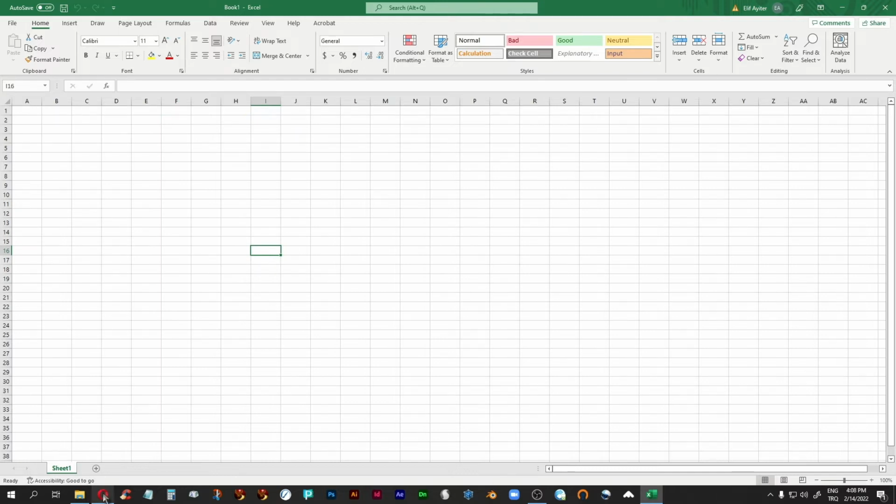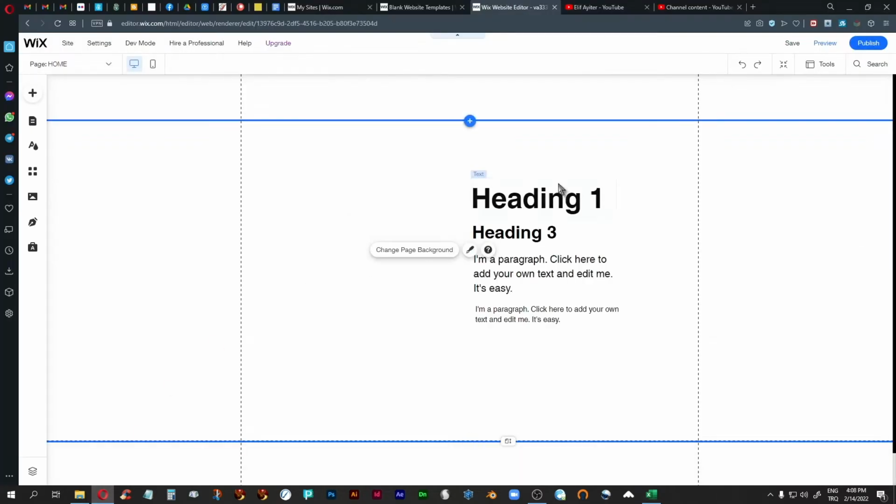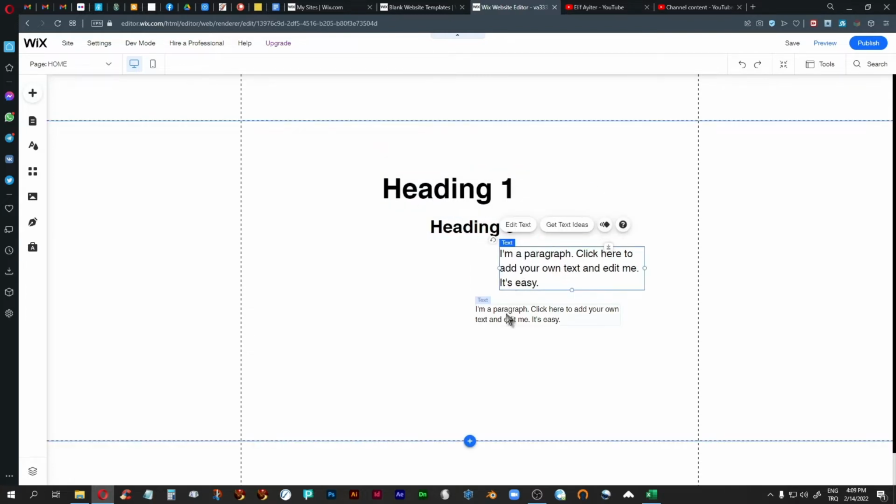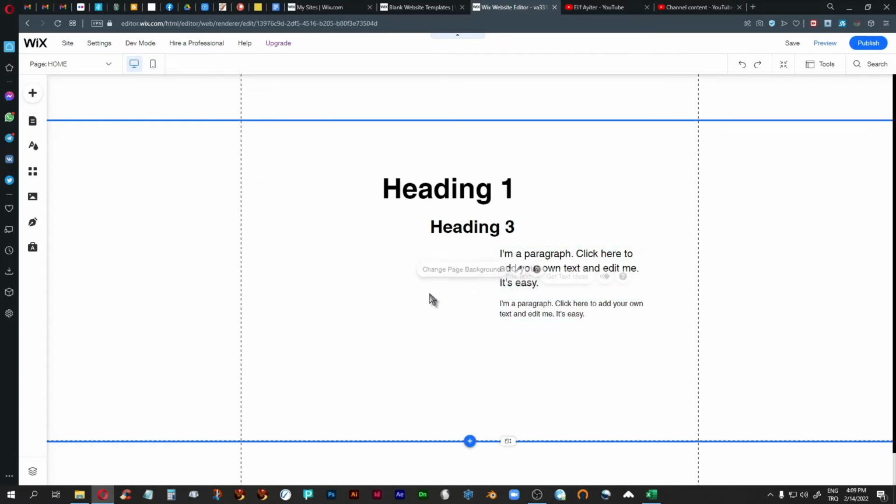But when we come to HTML5, then the situation changes, and every time you move something on your page, the editor creates a new piece of code or adds to the code in the background. You don't see this, you don't see the code. As far as I know, there's no way for you to see the code that is actually being created on Wix.